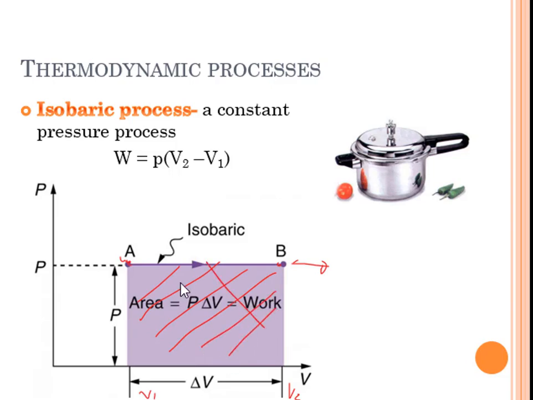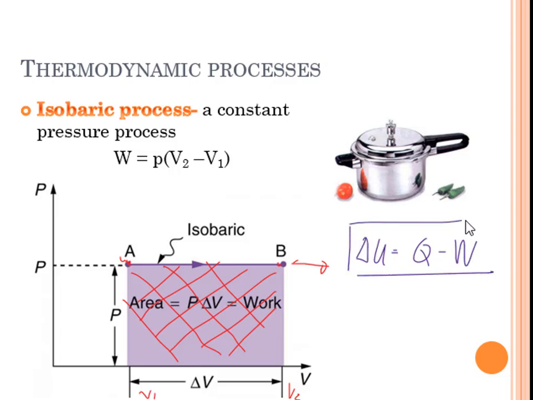If we have here, volume 2 is greater than volume 1. So this is an equation describing the work done. Work done is equal to the pressure times volume 2 minus volume 1. And then we can also apply the first equation that we had, wherein delta U is equal to Q minus the work done. Okay. So this is still applicable for isobaric process.